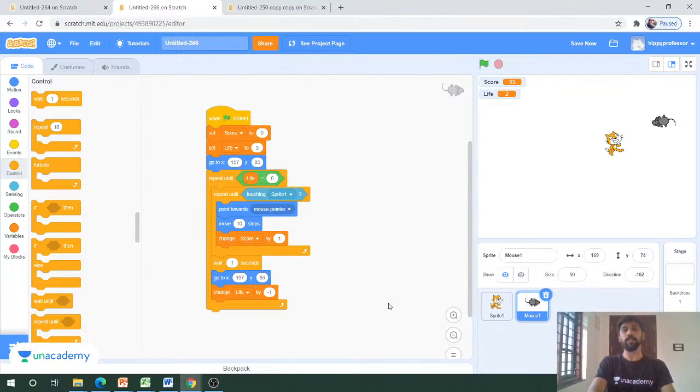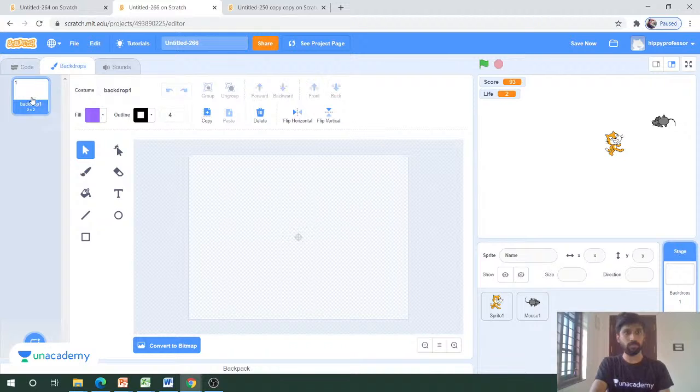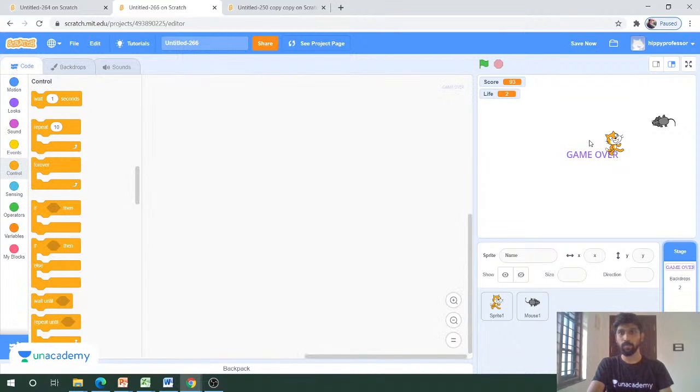Okay, so let's continue. This is how we create life for the game, and let's try to create a backdrop also. We'll go to the backdrops, and I will create a backdrop. Duplicate one. So this is backdrop 2. I will create a game over screen. Okay, this is a game over screen here. If I click on the code, you can see that there's a game over screen.